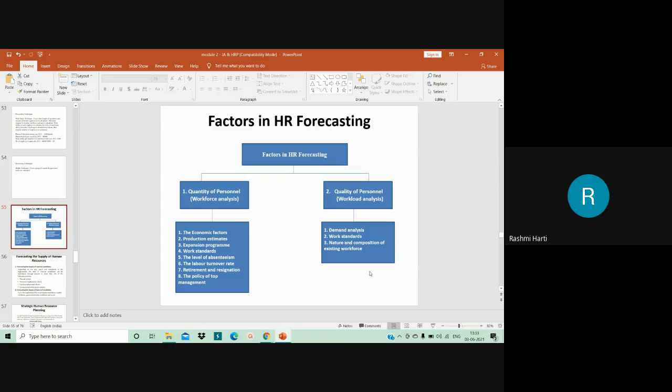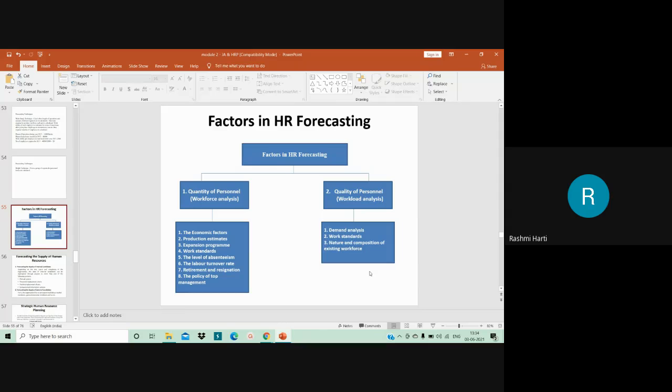What is the skill, knowledge, and ability of that manpower? Based on that, they identify what would be the future needs of manpower. First, they identify whether the human resources in my organization are capable of doing the extra work which is required. If I recruit some more personnel, can the present manpower do that work?